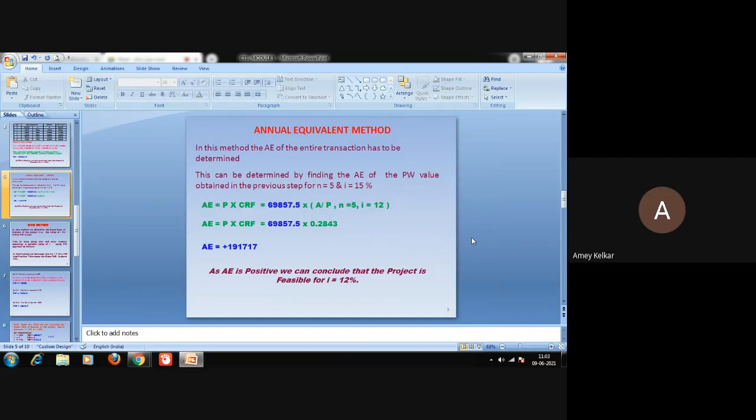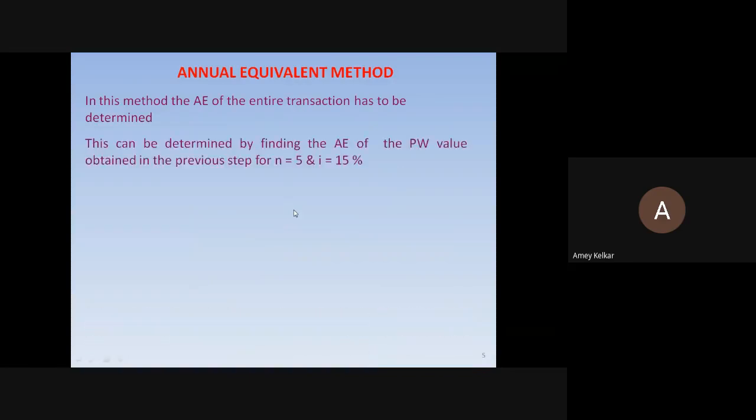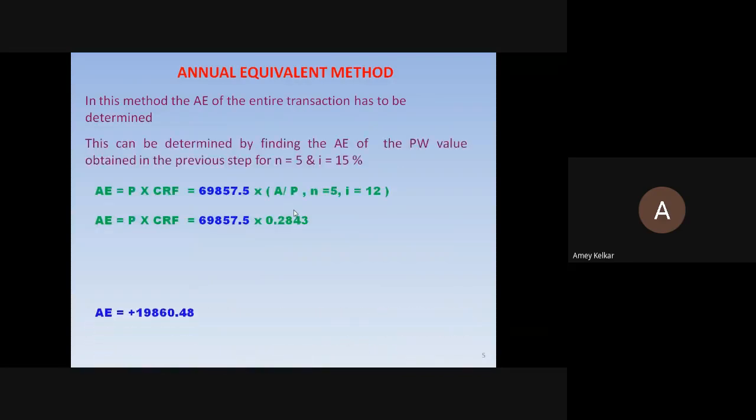If it is asked, you can do it, or else you can skip this. If you find the annuity, we get the annuity as positive for n equal to 5 and i equal to 12. If the annual equivalent method is asked, after doing the present worth, you can do this calculation of annuity.